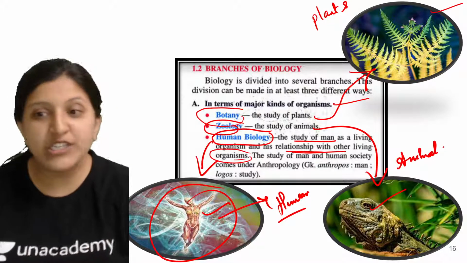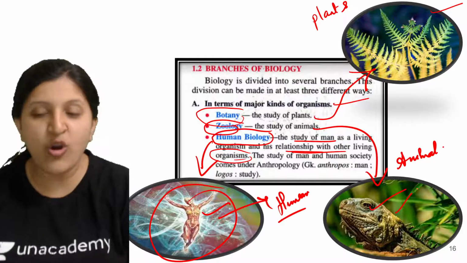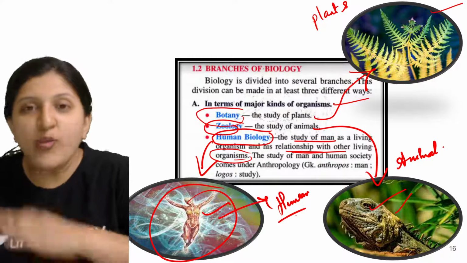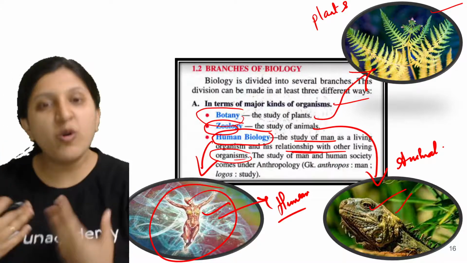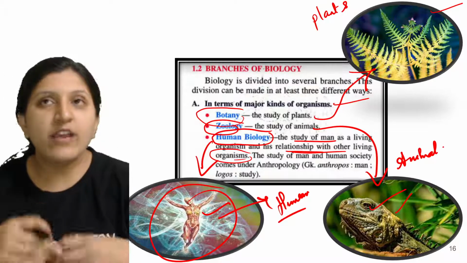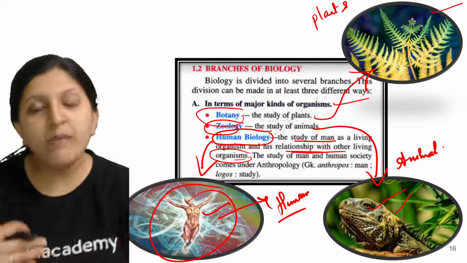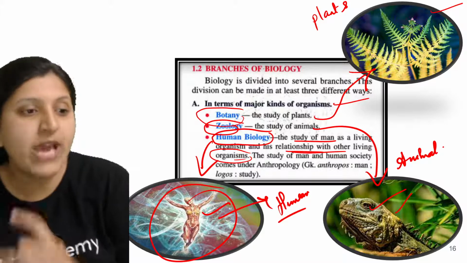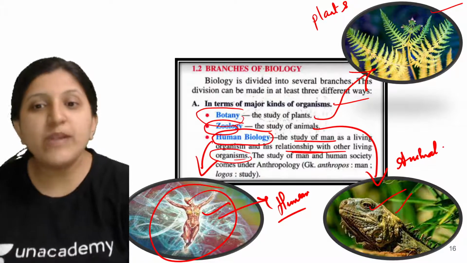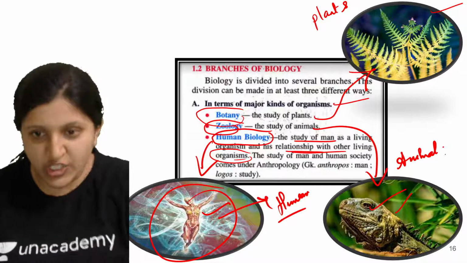Whether we are treating other animals well or not, whether we are able to survive with them, or whether we are always killing them to survive, or whether we are able to live with them with mutual benefit, or there may not be benefit but still we are able to live together. All this will be studied under human biology.